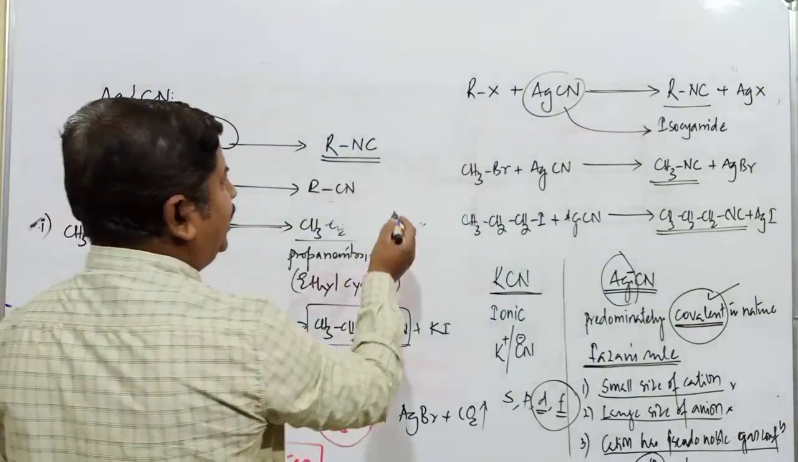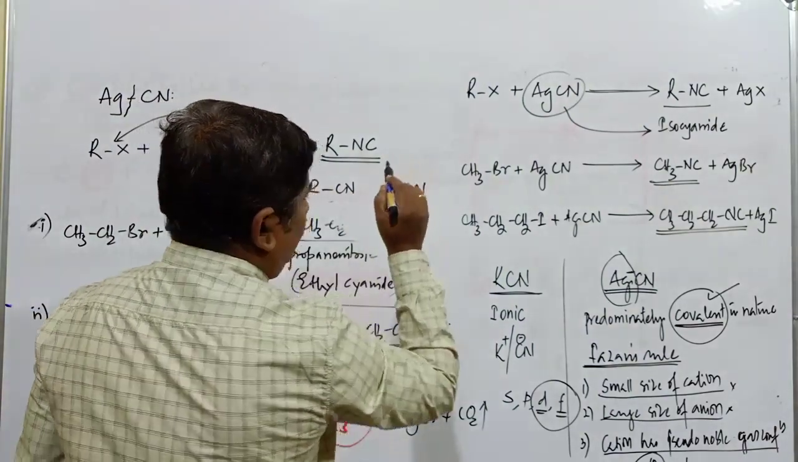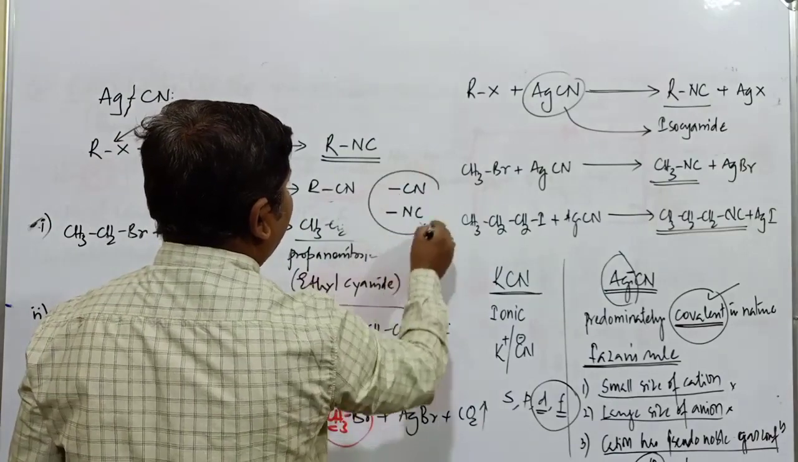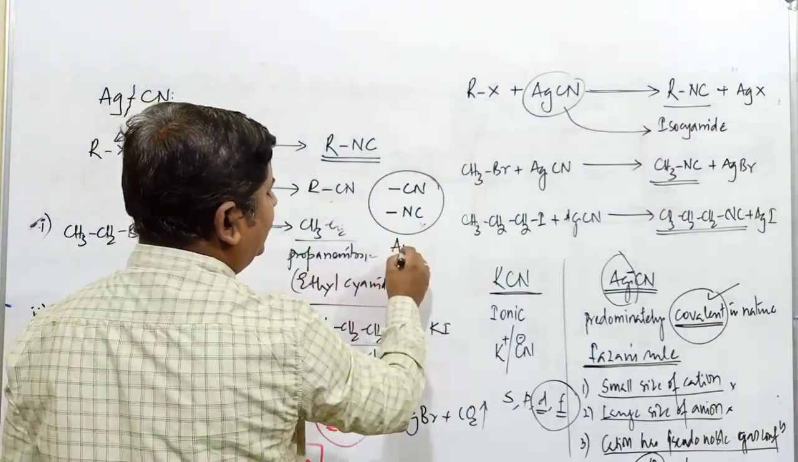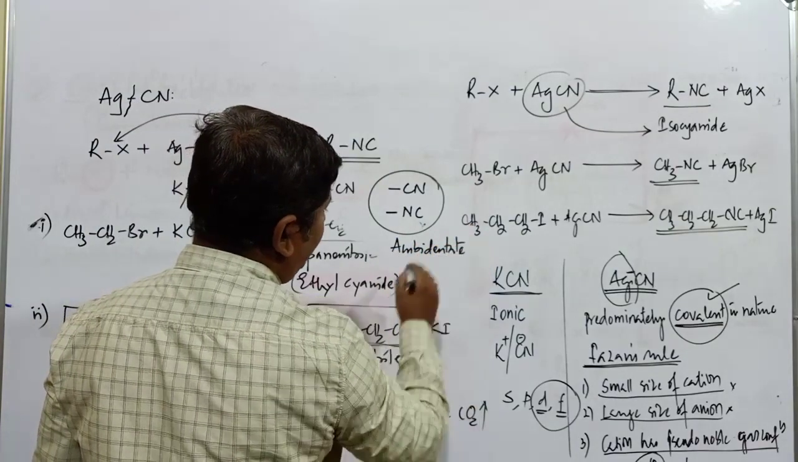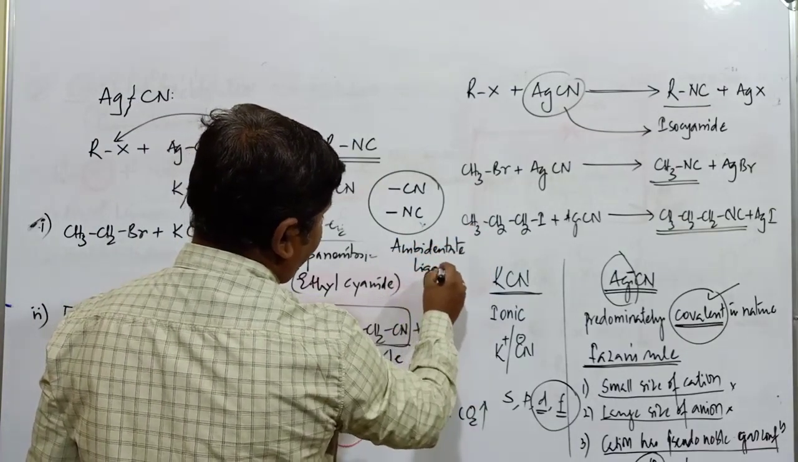In case of coordination chemistry, we have the substances called CN and NC. These CN and NC are generally referred to as ambidentate substances. There they are called ambidentate ligands.